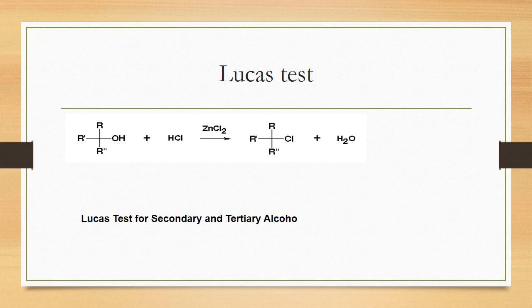If 2 alkyl groups are present, it also tries to satisfy the carbocation positive charge, but not as well as tertiary. The third one is the primary. It contains only 1 alkyl group, which tries to stabilize this carbon with a positive charge. So this is the reason tertiary carbocation is more stabilized than secondary, and secondary is more stabilized than the primary. As a result of this, the Lucas test shows these differences.